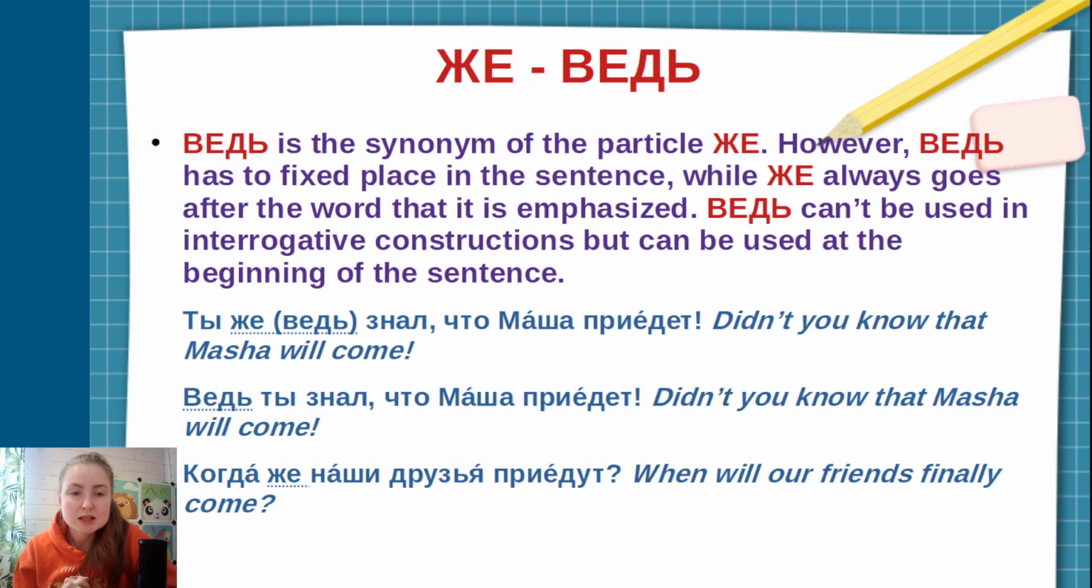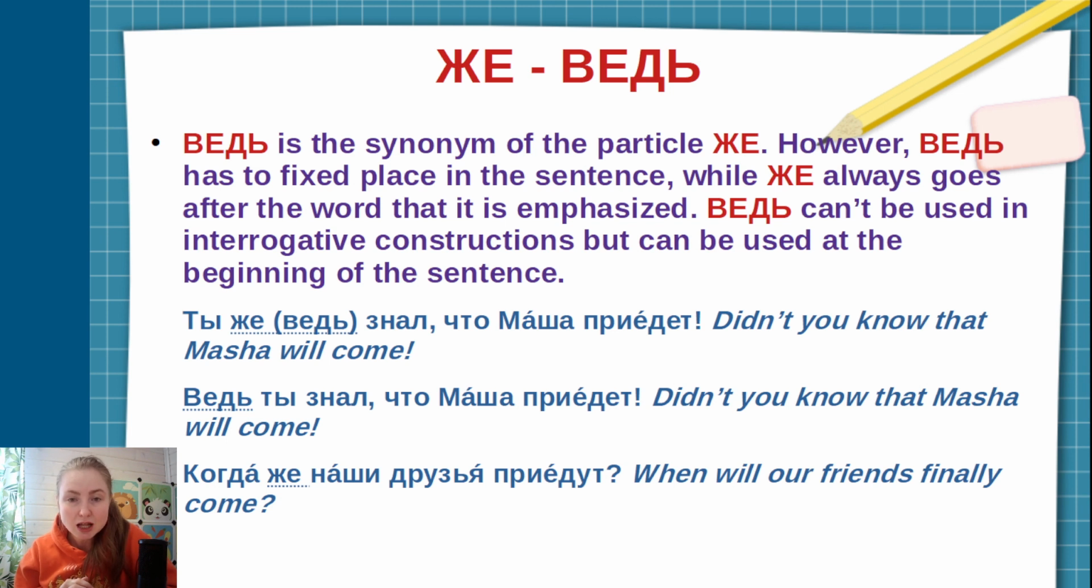So, the word ВЕДЬ, as I told you before, is an absolute synonym of the particle ЖЕ, so they have a similar meaning. However, ВЕДЬ has a fixed place in the sentence, while ЖЕ always goes after the word that is emphasized. Ведь can't be used in interrogative constructions, but can be used at the beginning of the sentence. So let's look at the examples.